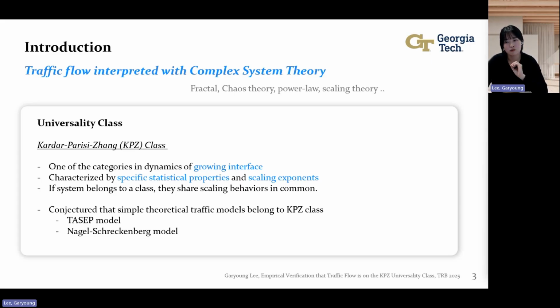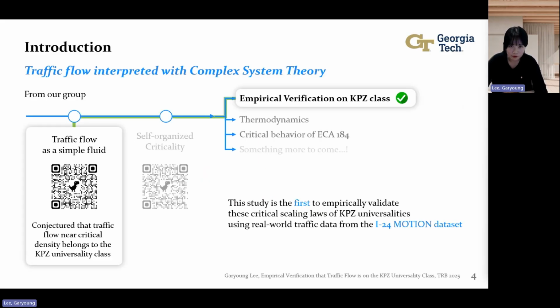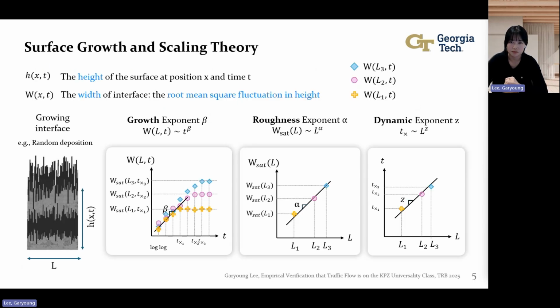So in perspective of traffic flow theory, it has been fully conjectured that traffic flow in simple models falls into the KPZ class. However, no one has empirically validated this before, which led us to initiate this research. So this study would be the first to empirically verify the critical scaling laws of the KPZ universality class using real traffic data from the I-24 MOTION dataset.